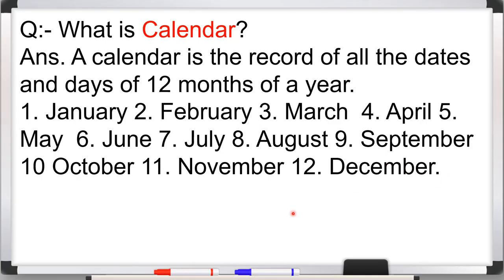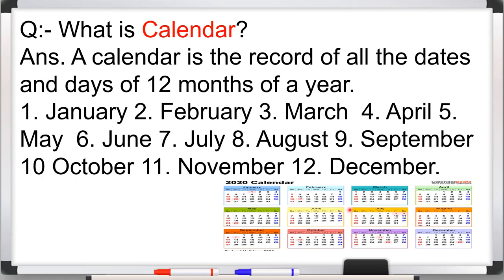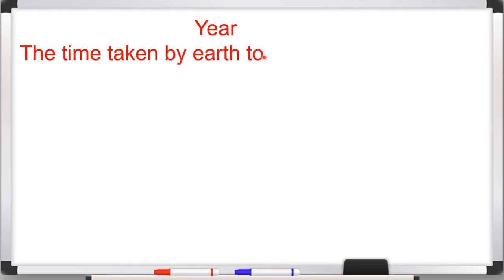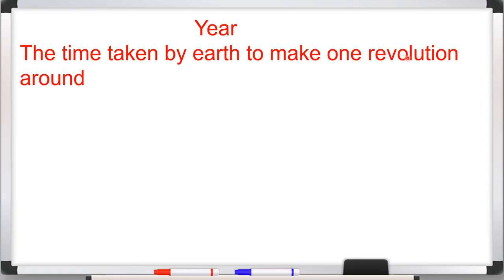Okay, and we can see the record of all the dates and days of 12 months of a year in the calendar. This is the image of a calendar. Okay, we can see the date or days of 12 months of a year. Understood beta? Now what is year? Okay, so the time taken by earth to make one revolution around the sun.